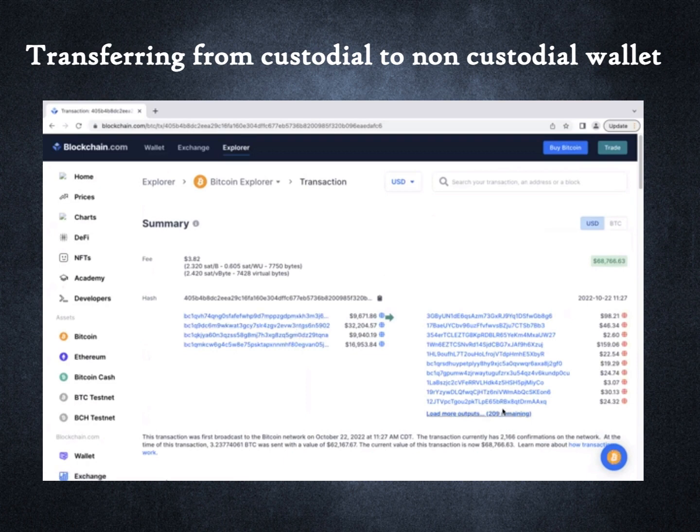There are also 209 outputs, only one of which was the $20 I sent to the Bitcoin address whose private key was held in my non-custodial wallet. So, what is happening here? Next, we will explain the discrepancy.